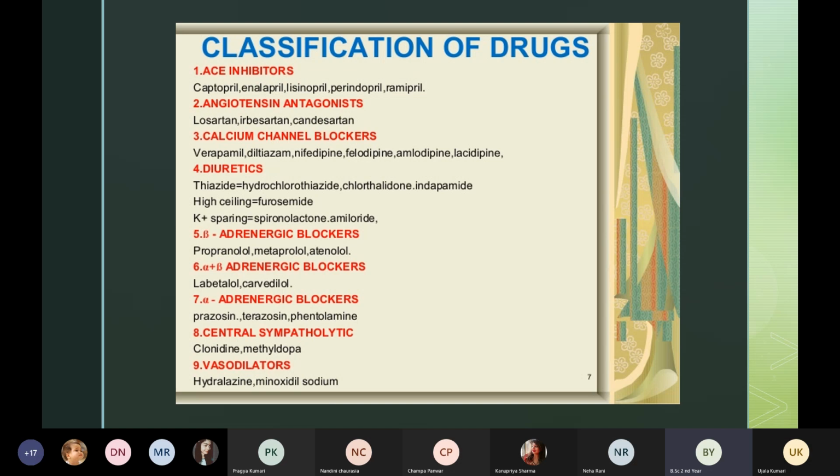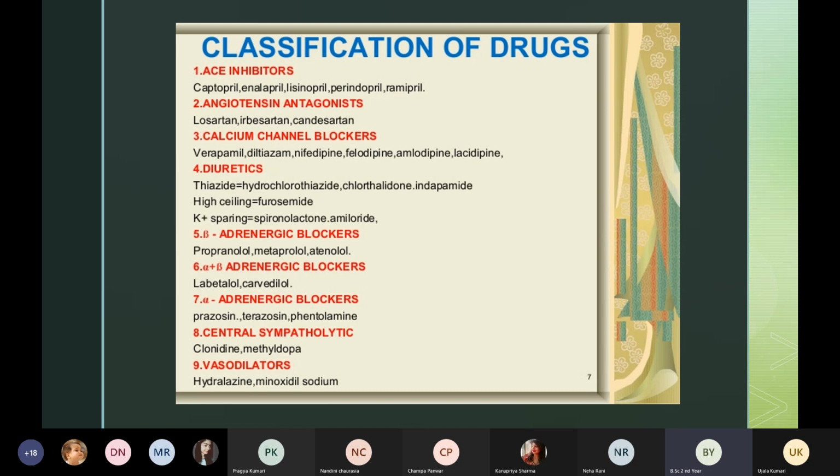Under calcium channel blockers, we have medicines like verapamil, diltiazem, nifedipine, felodipine, amlodipine, and lacidipine. In the wards, I think you must have seen amlodipine. This is very commonly used, amlodipine, verapamil.